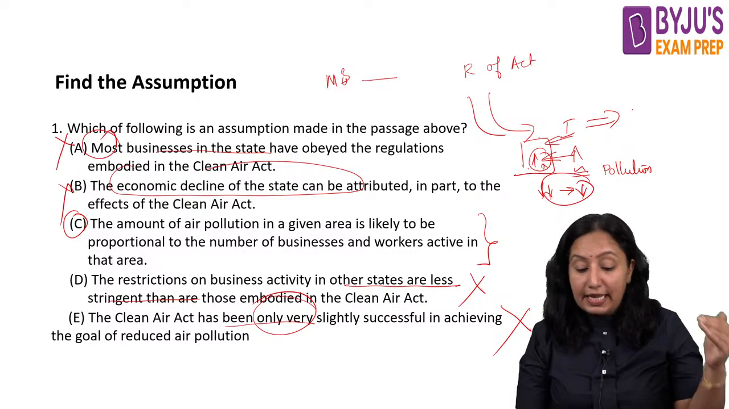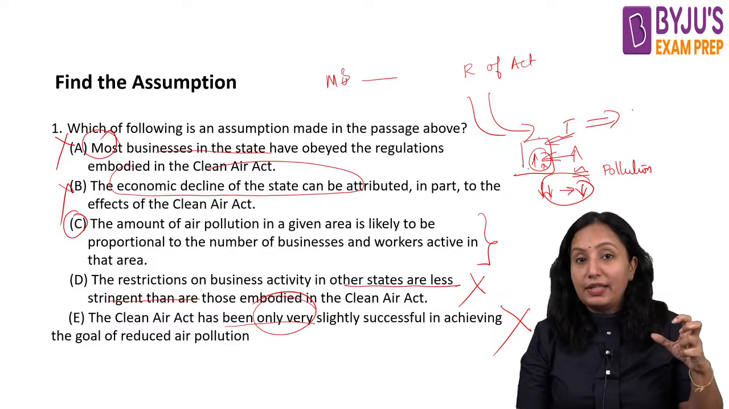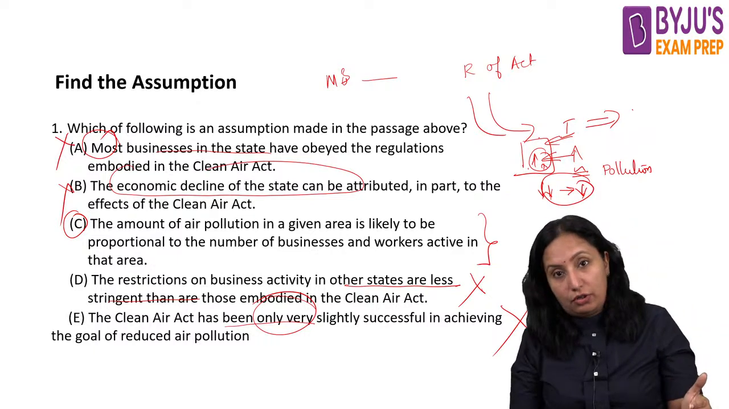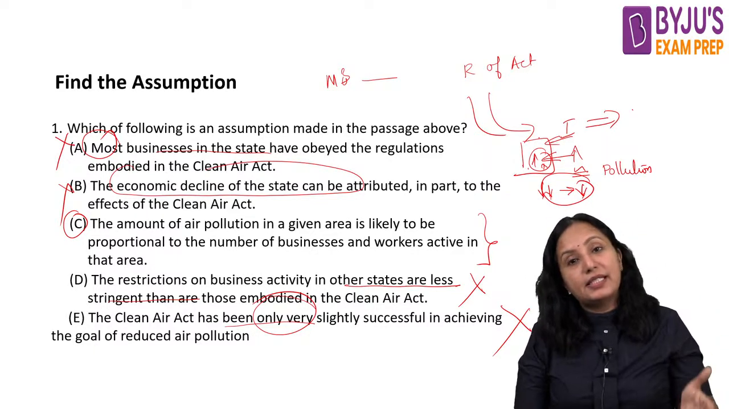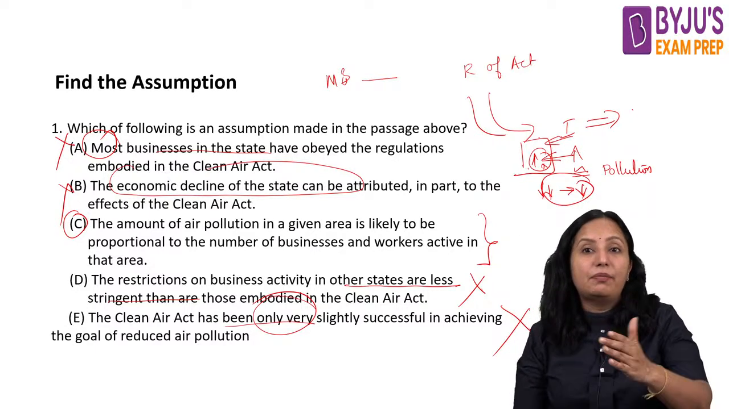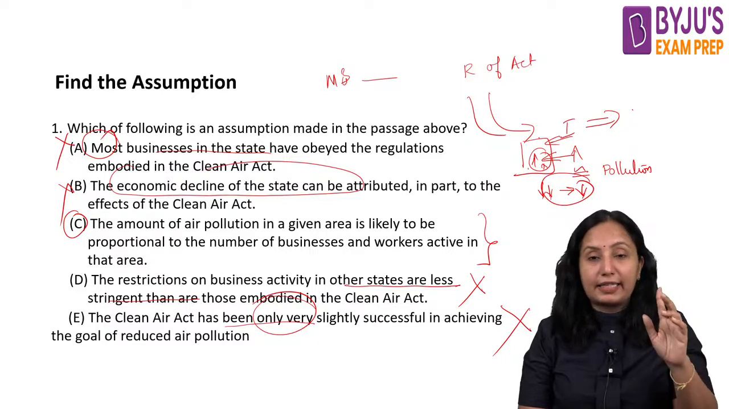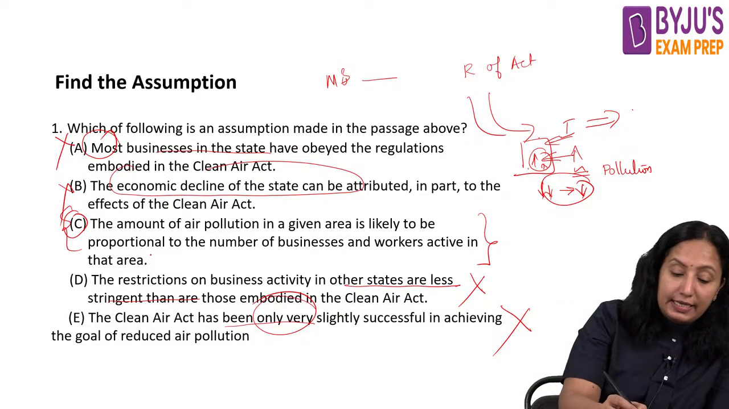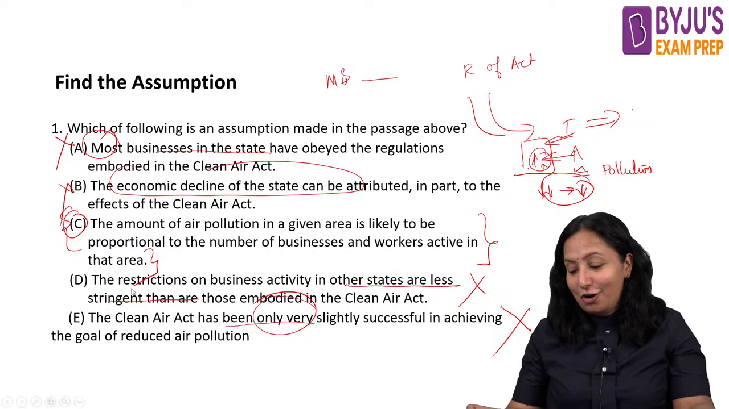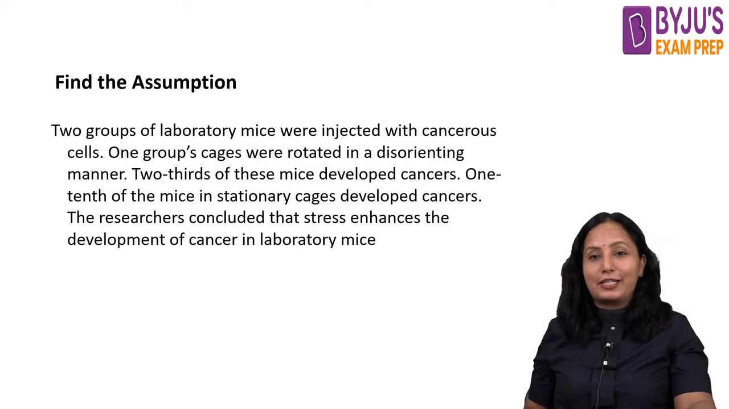And also only very slightly successful in achieving the goal. Our main thing is not talking about whether we have achieved or not. Their claim is businesses are the main cause for pollution. Whether that can be justified out of these options, yes, we have only one option that can justify, and what is that? This option. Getting it? I hope you people understood this thing. Let us quickly go on to the next question.